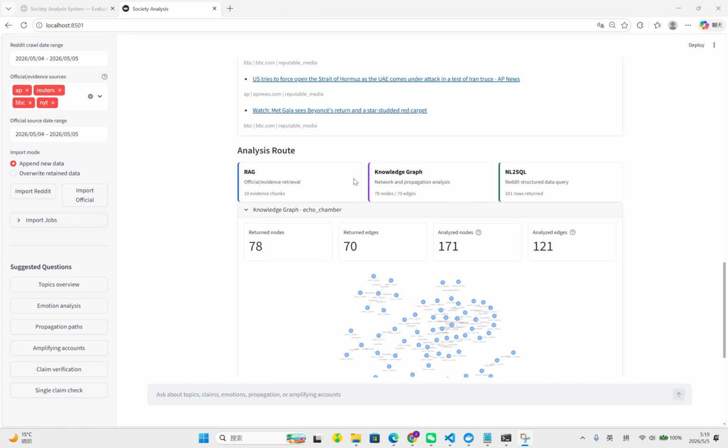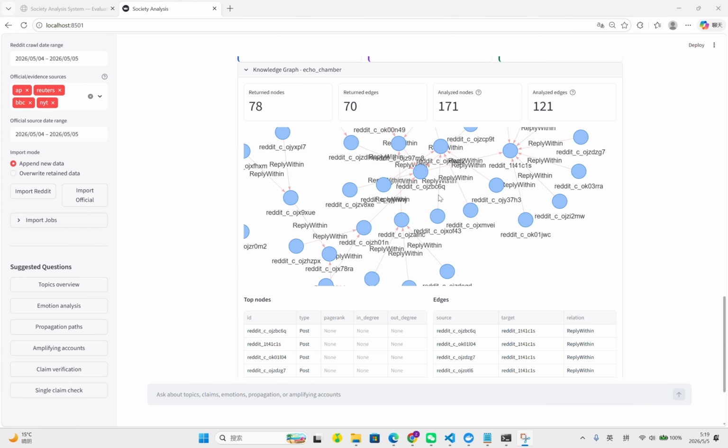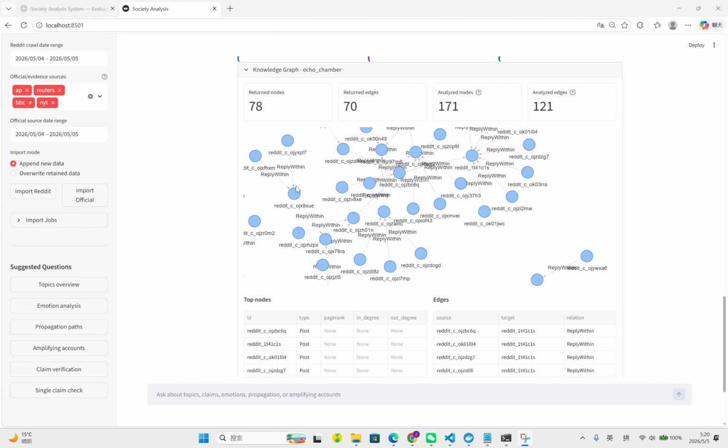You can see the three different analysis roles. The first is RAG, for official evidence retrieval. And the second is the knowledge graph, which is for network and propagation analysis. The third one is NL2SQL. This is where we query the Reddit structured data. And here is the knowledge graph. You can see that in the graph, there are so many users and arrows. The arrows mean that one user has replied to another one.